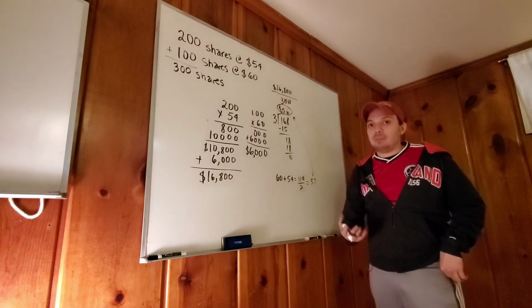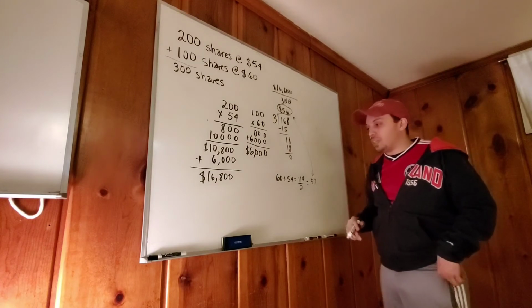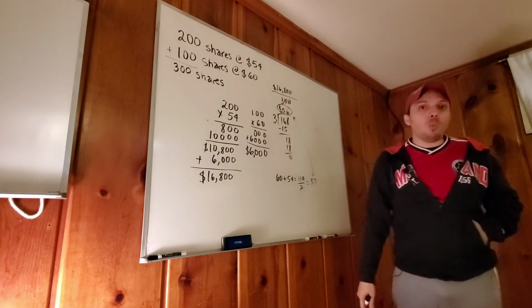You're off by $1, and it matters. So the actual answer is $56, not 57, and that's why we do it that way.